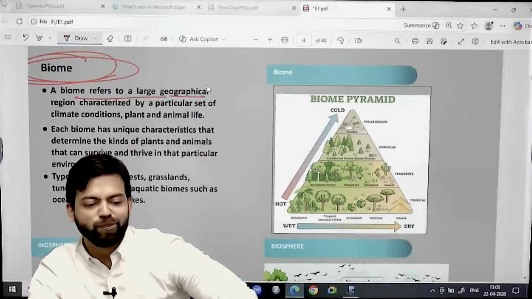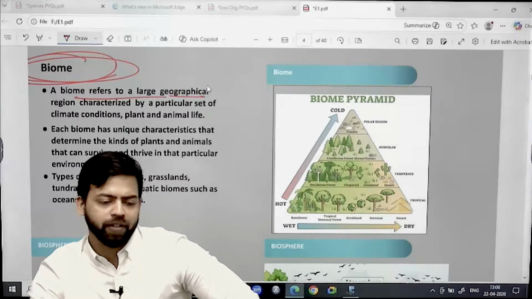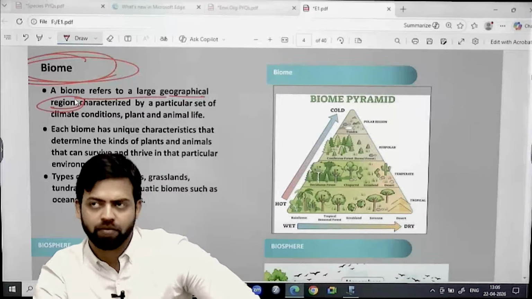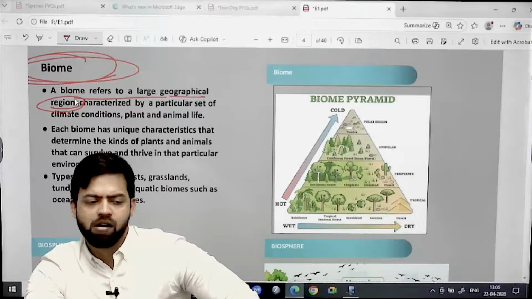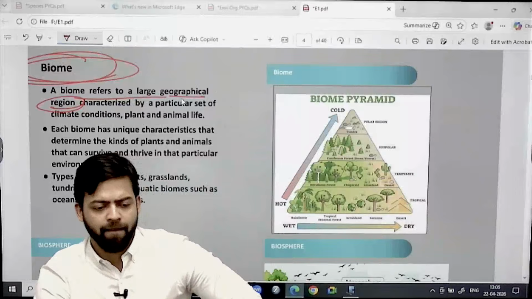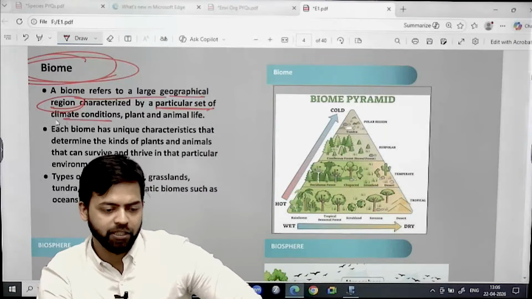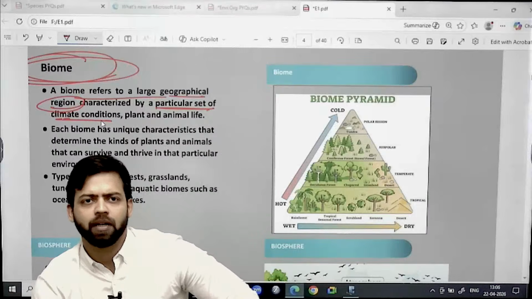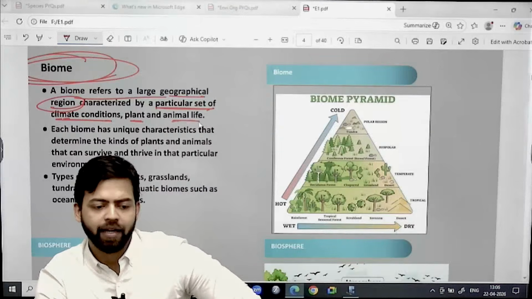a large geographical region characterized by a particular set of climatic conditions, plant and animal life.